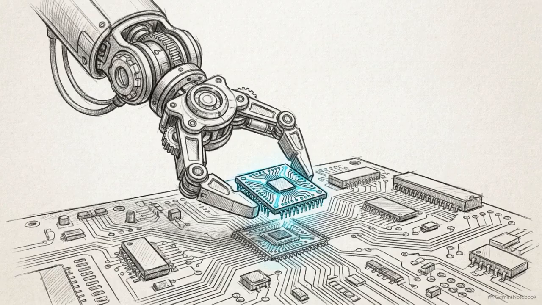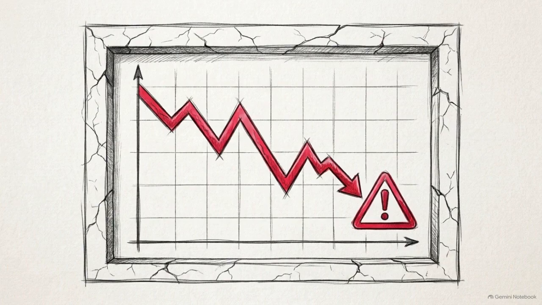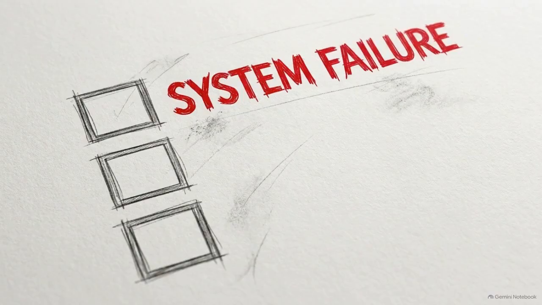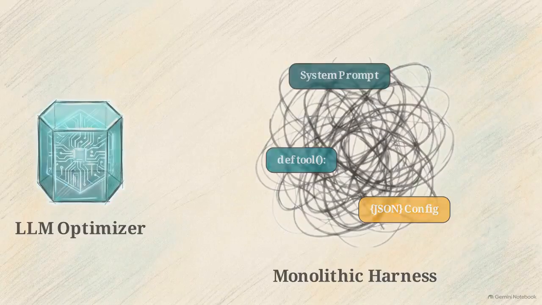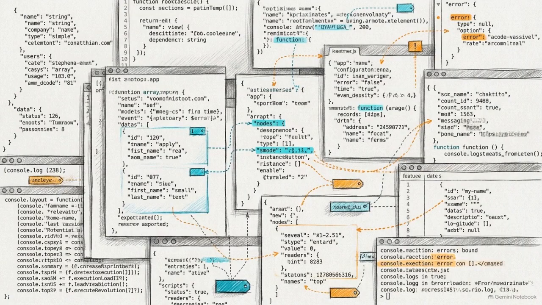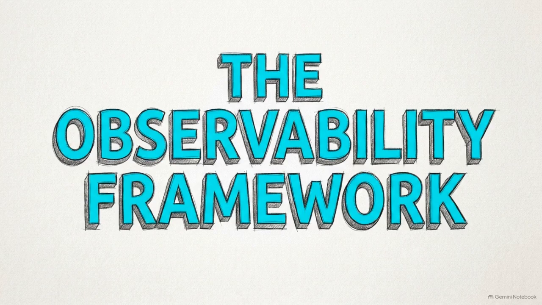The standard industry attempt at this automation is to deploy another large language model as a self-improving optimizer, tasking it with reading the logs and rewriting the harness itself. In practice, this approach typically results in blind trial and error, where the agent's performance degrades over successive iterations. The collapse happens for three exact reasons. The optimizer is forced to navigate a heterogeneous action space of intertwined code. It gets overwhelmed by voluminous trajectory logs, and it has no mathematical way to attribute a specific task outcome to a specific edit. Agentic harness engineering, or AHE, is a framework designed to solve this exact failure state.